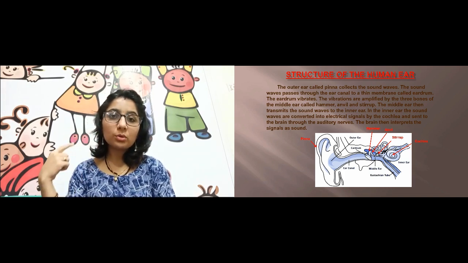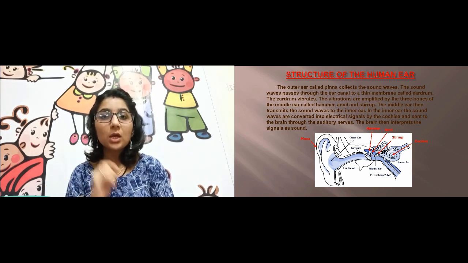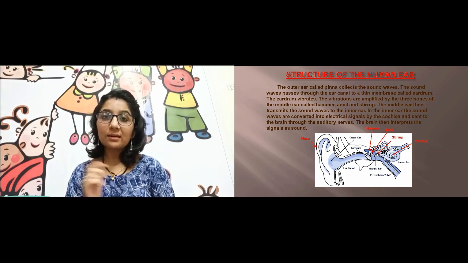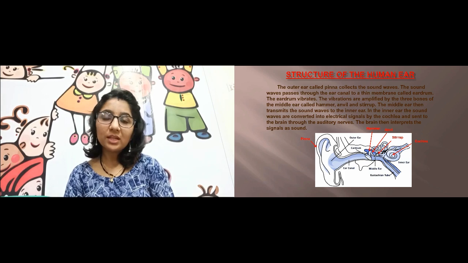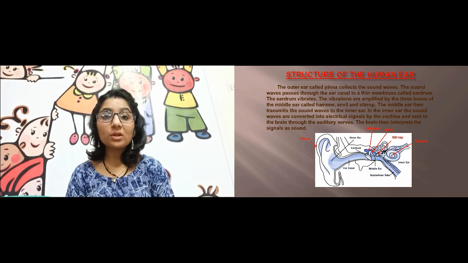The nerve which goes from the ear to the brain, takes the message from ear to brain. This is called the auditory nerve. Okay, and the nerves take the signal, the message, only in the form of electrical signal. So it has to be converted into electrical signal, and then it will be passed to the brain. The brain then interprets the sound. It will interpret the signal as sound, and we will understand what the person is speaking or whatever we are listening to.